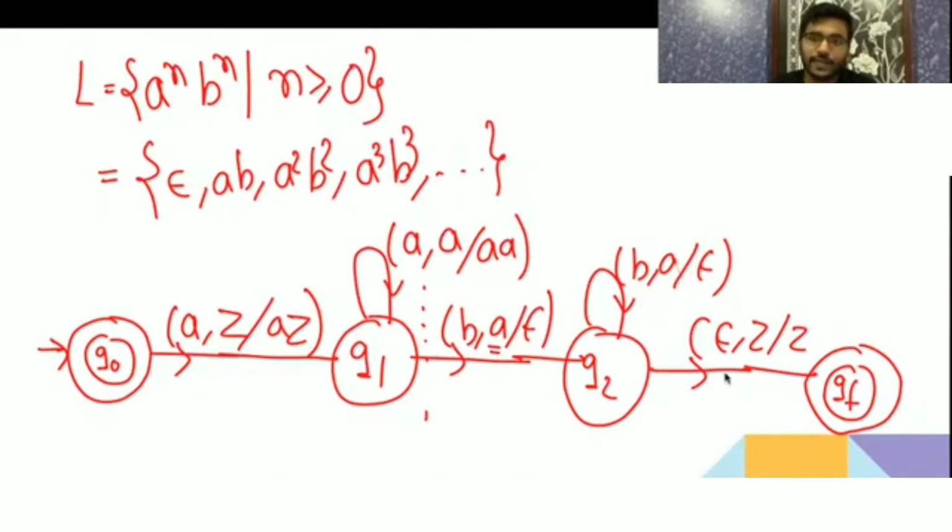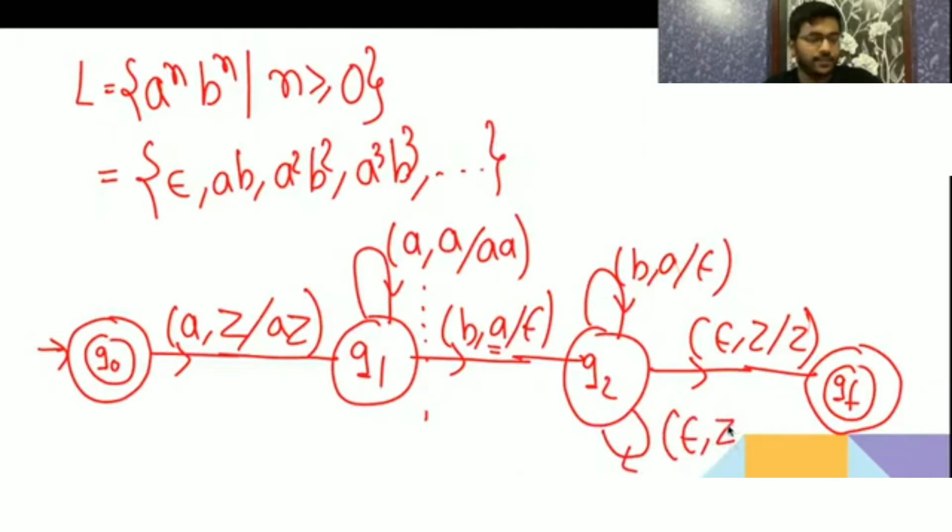Now the string will get empty. So epsilon we used to say that the string is empty. Then replace Z with Z, accept it. Is it clear? Clear? Now for this question, I will try to accept by empty stack. How to accept this by empty stack? There will be only epsilon by getting